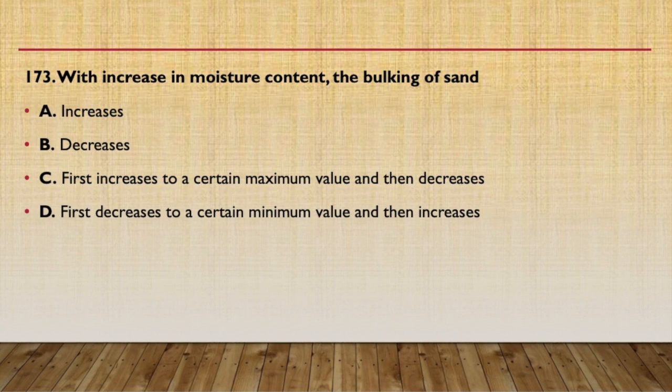So first of all, the bulking process will increase. Okay, and afterwards when the moisture content increases, the sample becomes inundated with water, then the bulking of sand will start decreasing. So the answer will be C, that is first increases to a certain maximum value and then decreases.